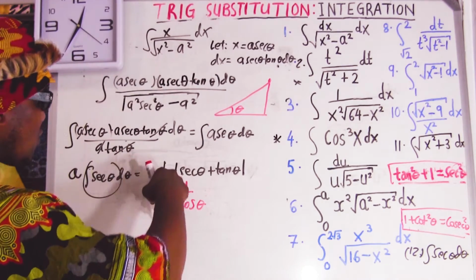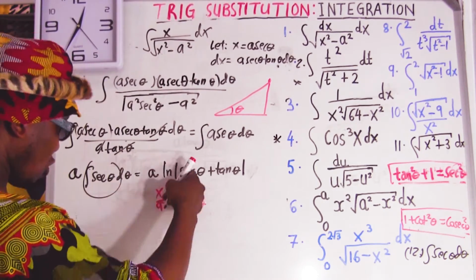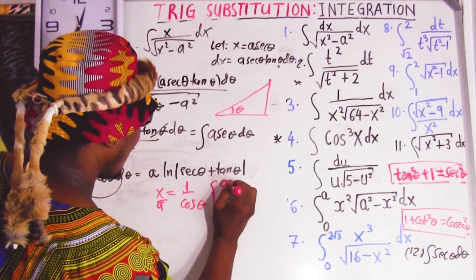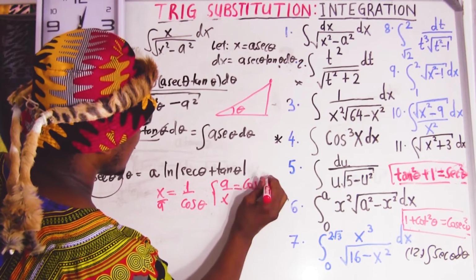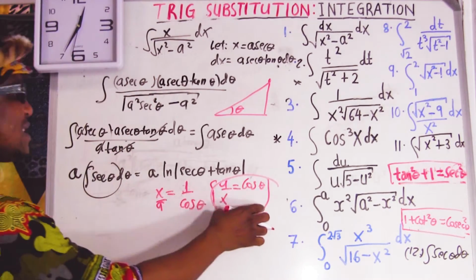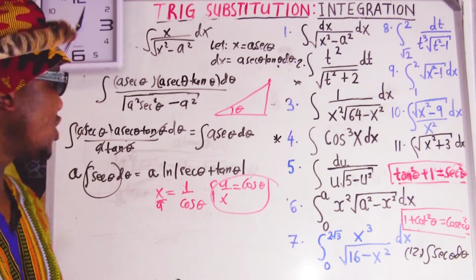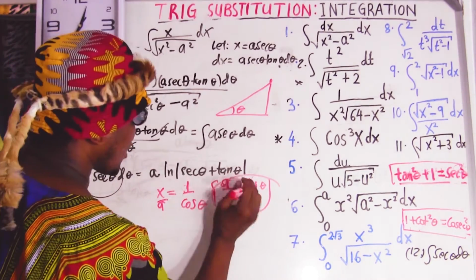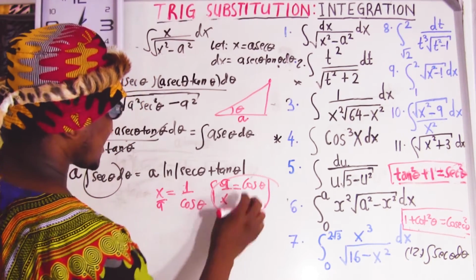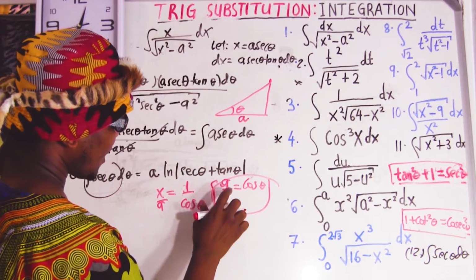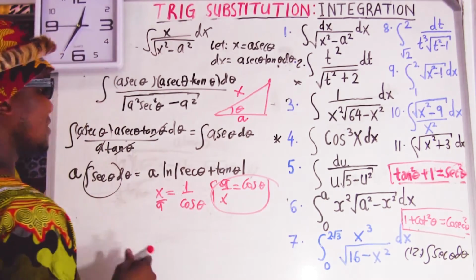This could be x over a over x, and then cos over 1. So if I flip everything, let me say a over x equals cos theta. I'm going to use these to substitute here, because I know from trig, from SOHCAHTOA, that cos equals adjacent over hypotenuse. The adjacent is a in this case, and the hypotenuse is going to be x.